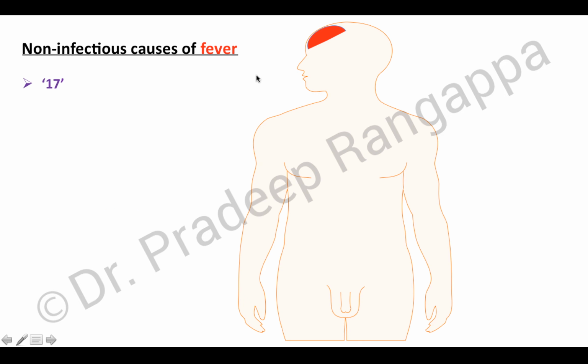I've just put in a pictorial representation of all the non-infectious causes of fever so that it would make it easy for you to recall. Any hematoma in the brain, so subdural hemorrhage or intracerebral hemorrhage or subarachnoid hemorrhage, any hemorrhage in the brain can lead to fever. When you come down to the endocrine causes, thyroid storm or hyperthyroidism or thyrotoxicosis can lead to fever. Any major surgery can itself lead to fever, and there are many drugs that are listed which can cause fever in ICU, non-infectious causes.